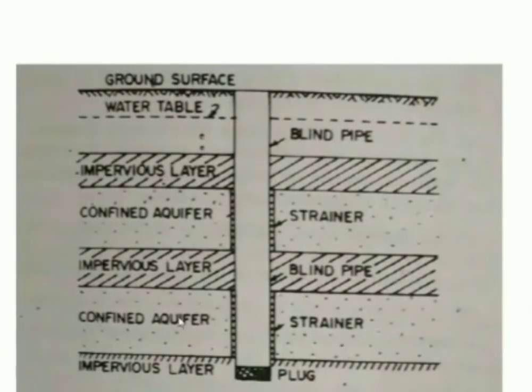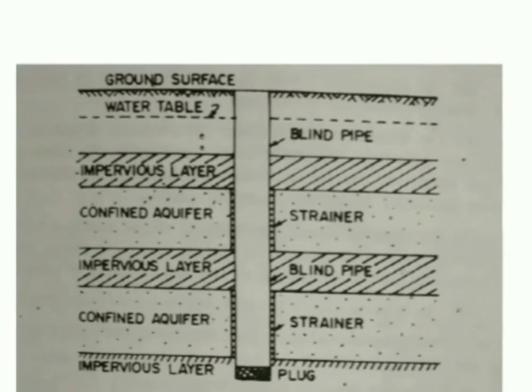This is one of the classifications for the tube well. We call it the strainer type of tube well, strainer well. The second is the cavity well, and the third one is the slotted well. When we talk about the tube well, there is a difference between the tube well and the open well, because what will be the discharge rate of this open well?